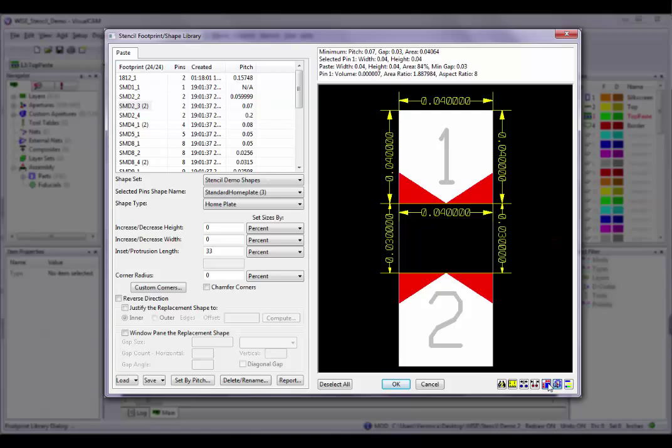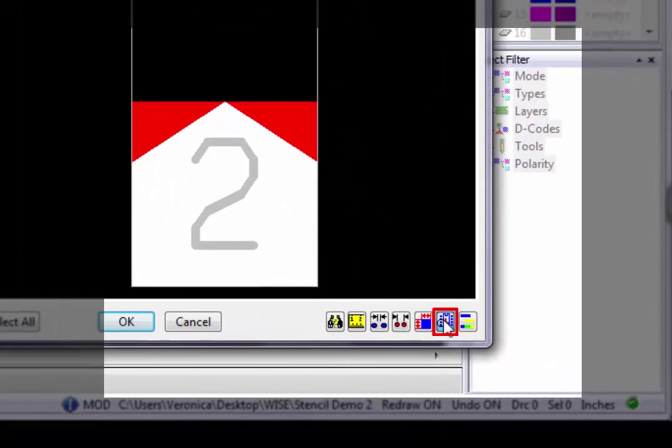The Toggle Part Viewing button is used to toggle the visibility of part data on and off. Finally, the Overlay Mode button turns overlay mode on and off for the preview window. When overlay mode is enabled, paste shapes in the preview window become transparent when drawn over the original pad shape. When overlay mode is disabled, the paste shapes obscure whatever is drawn underneath them.